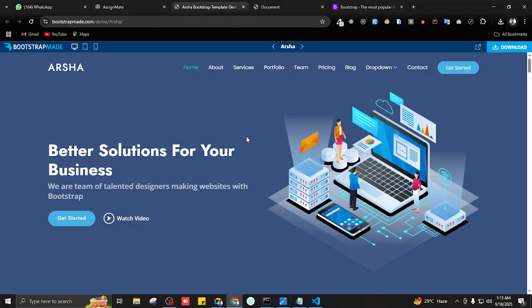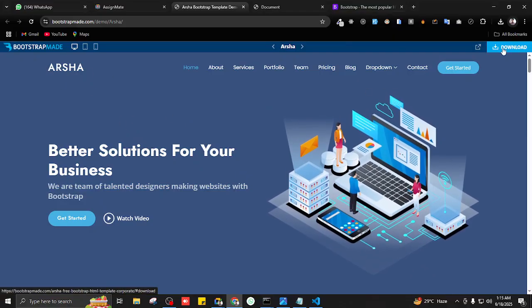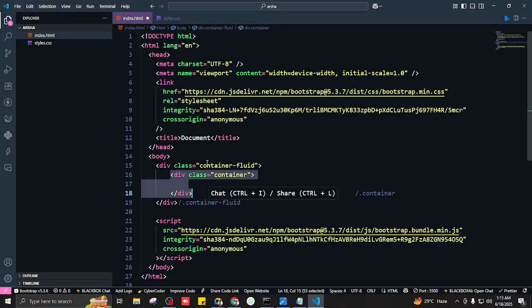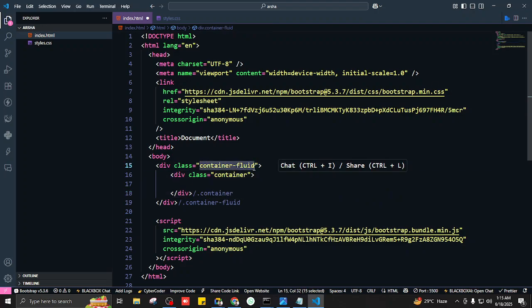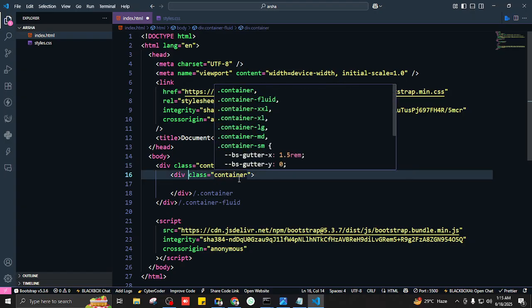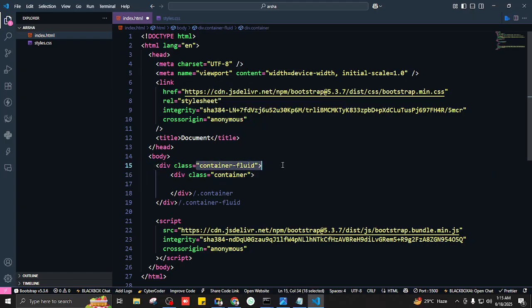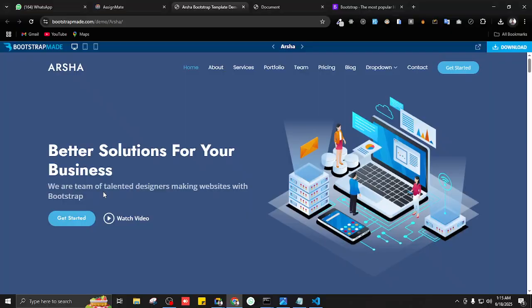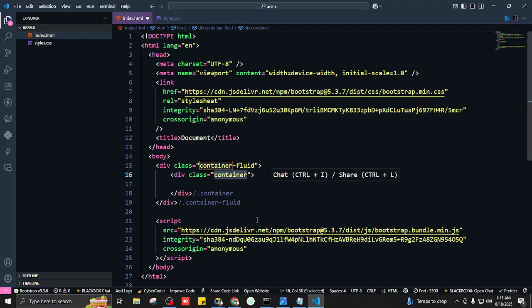Why is that? Because our navbar and our hero section take up around 80% of the screen. So why do we need container fluid? For the background. Very good. We want the background to span 100%, and we want our navbar and hero section to take up less space, so that's why we've used container.